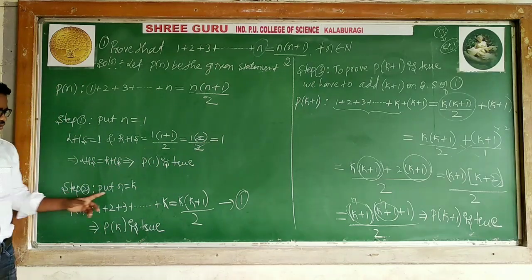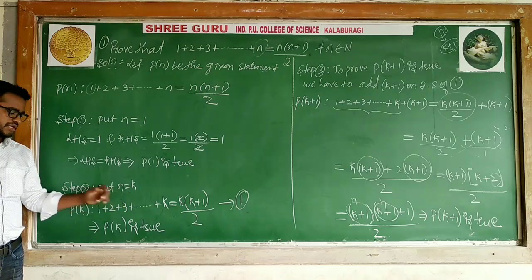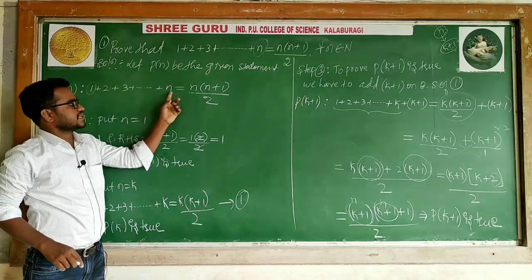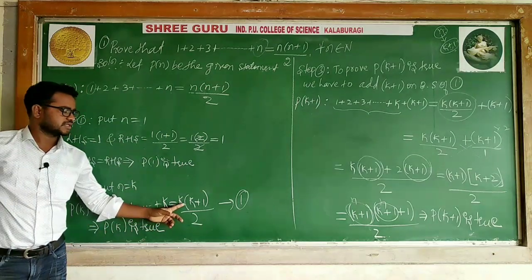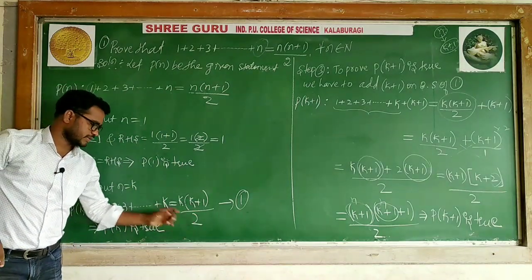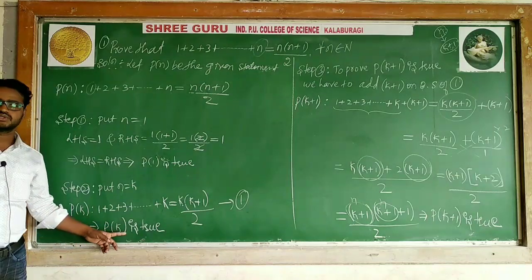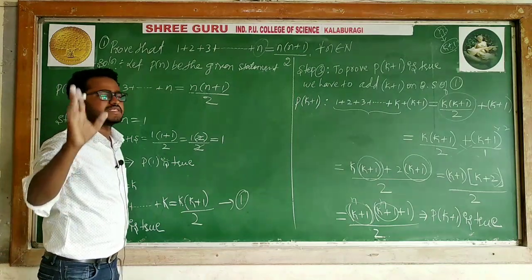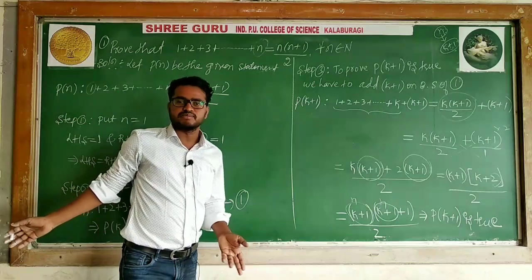Then step 2, put n equal to k. Wherever n is there, you replace it with k. So I replaced n with k here: k into k plus 1 divided by 2. So P of k is true. This is the same as usual, only n is replaced by k. You can replace it with any letter, k or m, whatever you like.